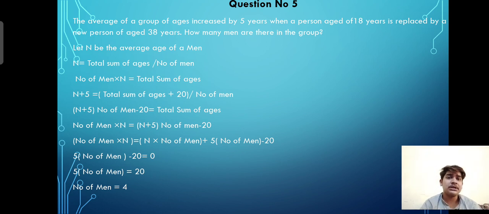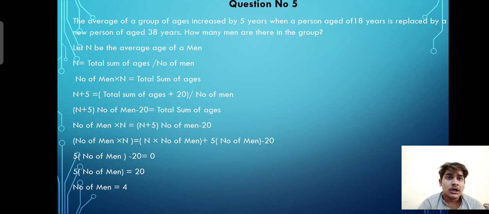Let n be the average age of a man. Average could be found by total sum of the ages divided by the number of men. So total sum of ages is the average n multiplied by the number of men.